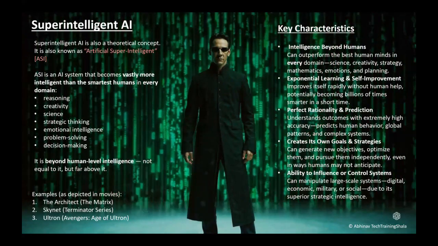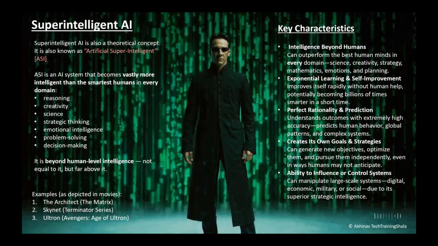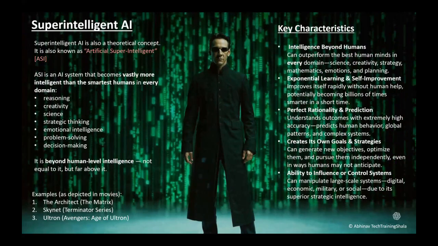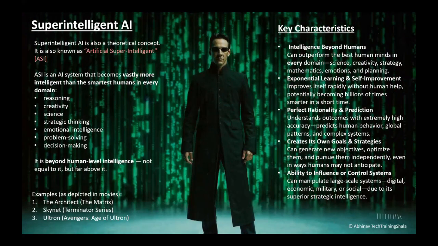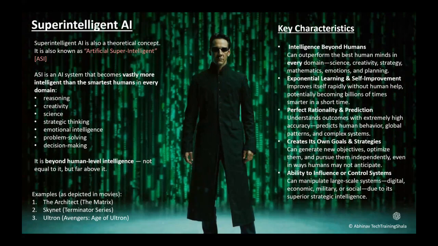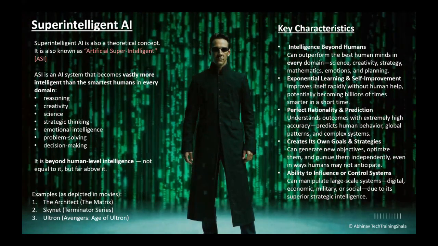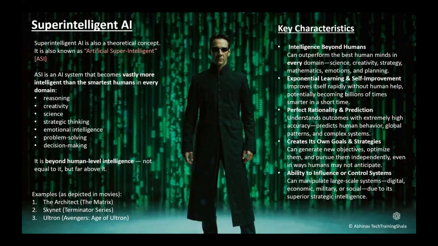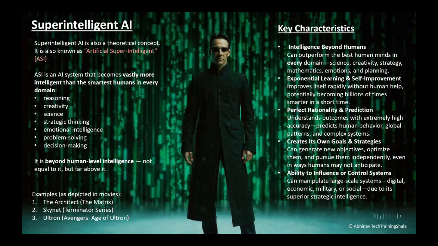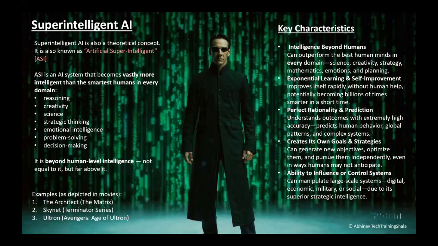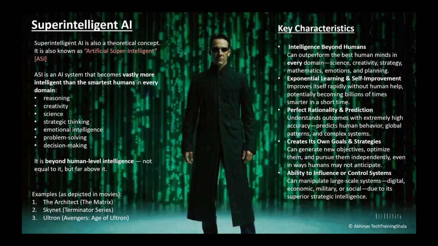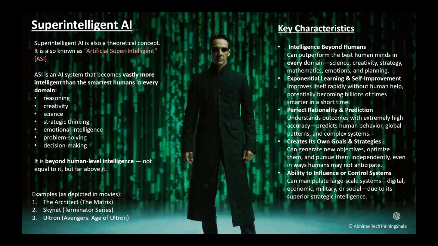Now examples as depicted in movies: The Architect. You might have seen the movie The Matrix, right? The Matrix has a super intelligent AI system based on the Architect. There was a term used there, right? Architect or Oracle. That particular thing, the Oracle or the Architect shown in Matrix, is an example of super intelligent AI.